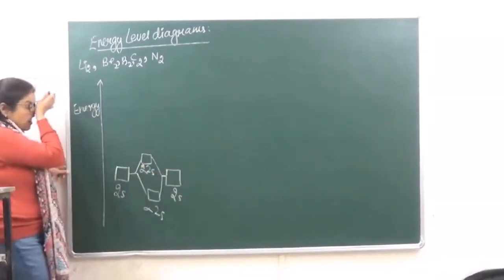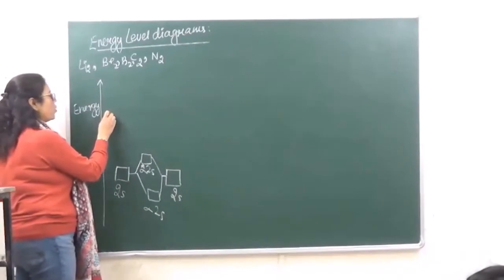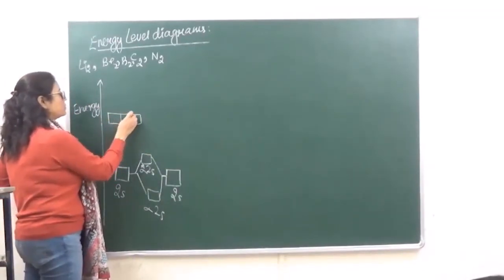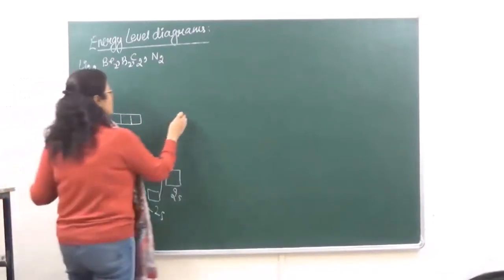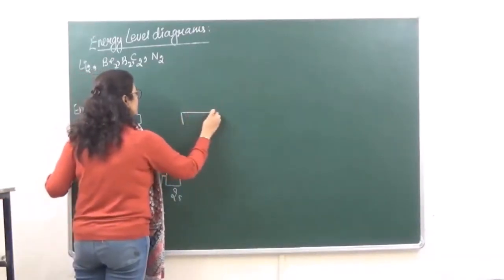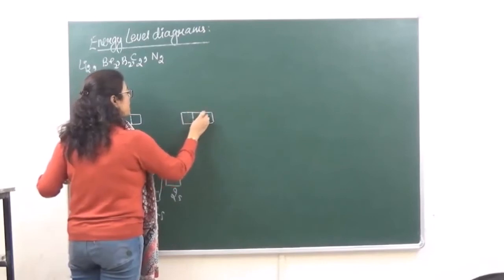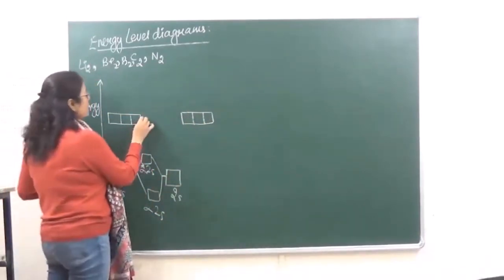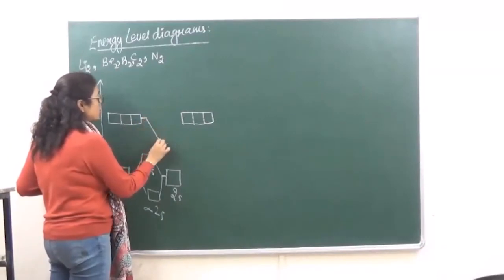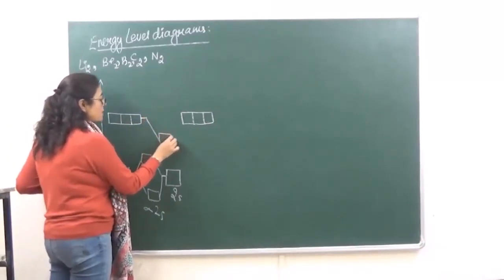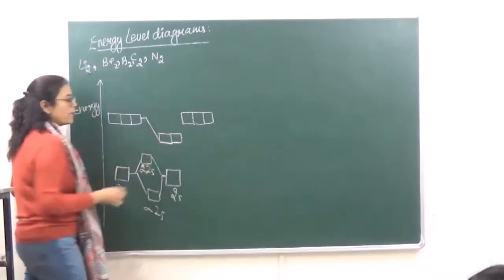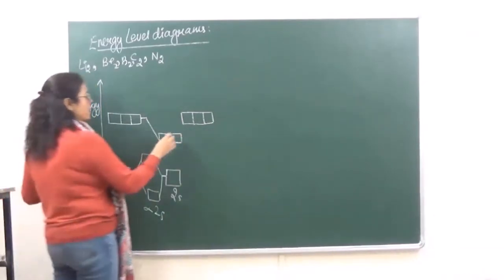When we go to p, we have 3 orbitals of p. ये आ गया, और उसी तरह से यहाँ पे भी we have 3 orbitals of p. ठीक है? Now in case of molecules up to nitrogen, pi is going to be at a lower energy level. ठीक है?